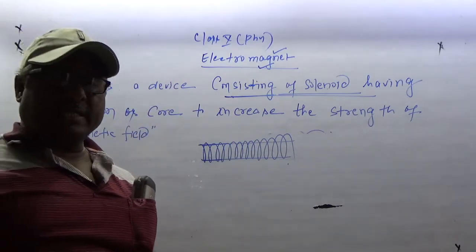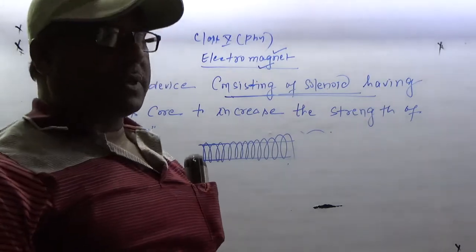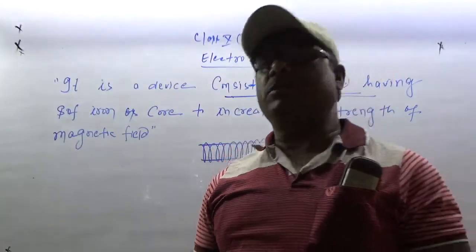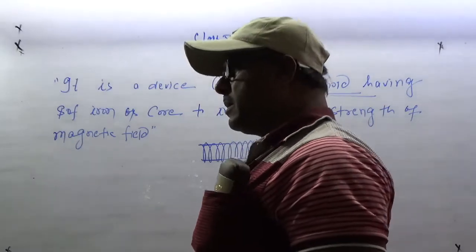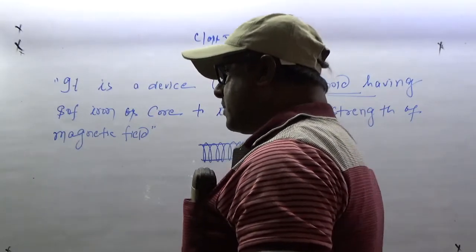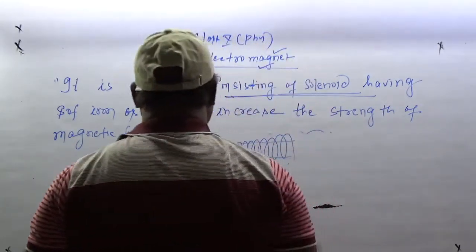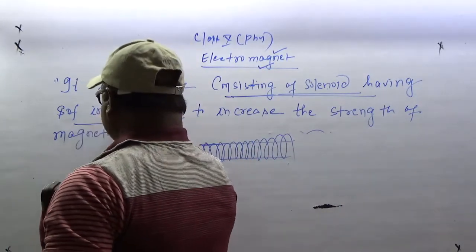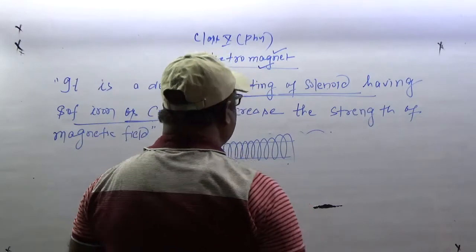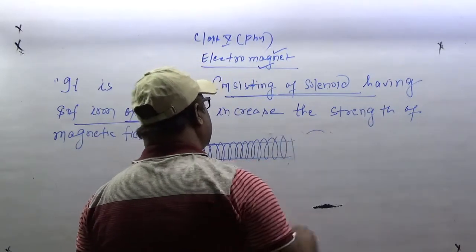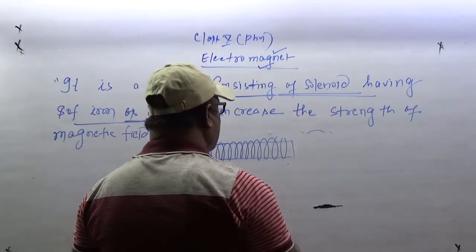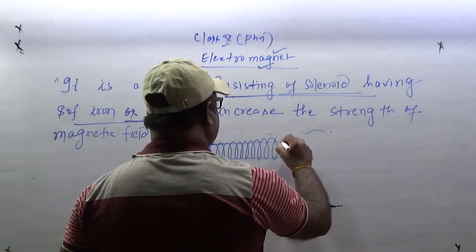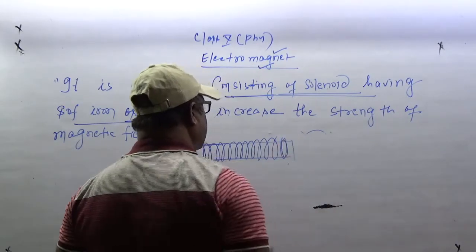We will discuss later on why we take soft iron and not general iron or steel or the like. What is the reason behind this? I will discuss it later. But what is it as a core? When we keep soft iron, it increases the strength of the electromagnet.